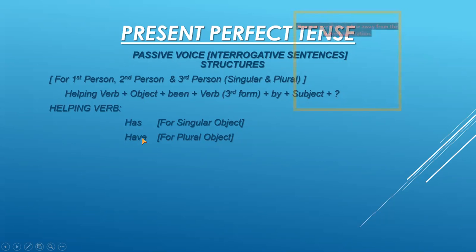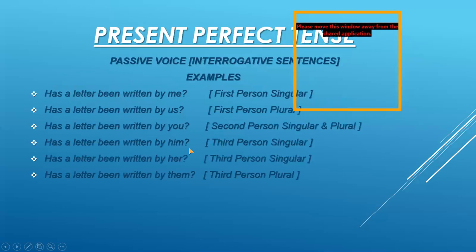Now we have two options of the helping verbs here: has for the singular object and have for the plural object. Now I'm showing you the examples for the interrogative sentences in passive voice. You can see that I have taken the example for singular object in all the examples. So I have used the helping verb has here.